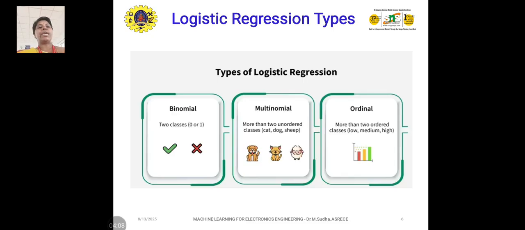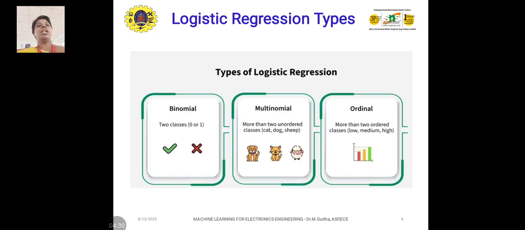The main term to note here is unordered. For example cat, dog, sheep. These images are mentioned, but they are not categorized or ordered. It is not that the dog image should come first or the cat image should come first. That is why it is called multinomial.